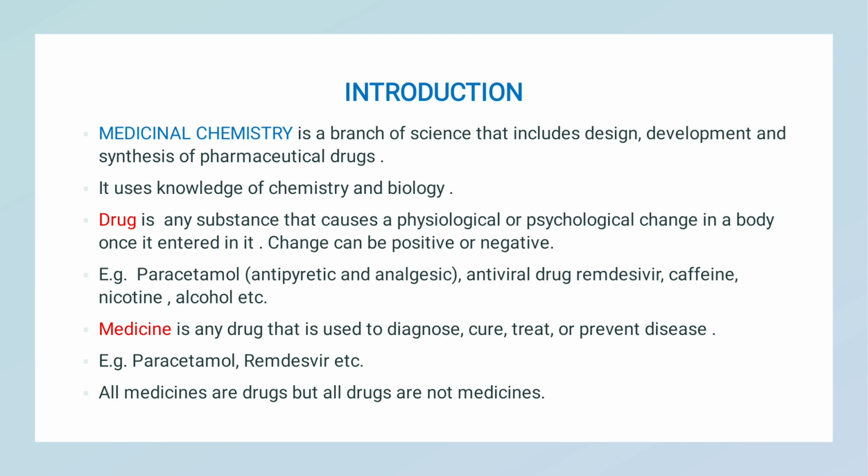The change can be positive or negative, useful as medicine or not. But medicine is any drug that is used to diagnose, cure, treat, or prevent disease. For example, paracetamol, remdesivir. Here we cannot say caffeine, nicotine or alcohol are medicines, because they have no medicinal use. So all medicines are drugs, but all drugs are not medicines. This line you should remember.